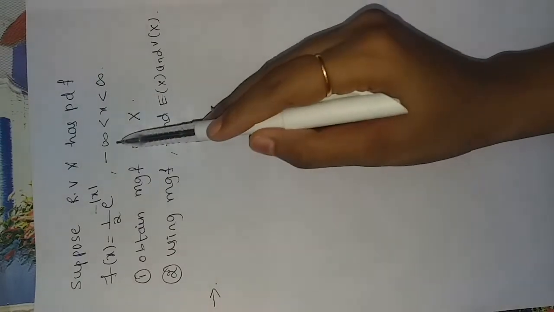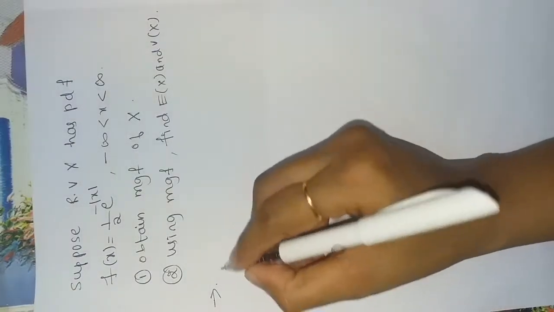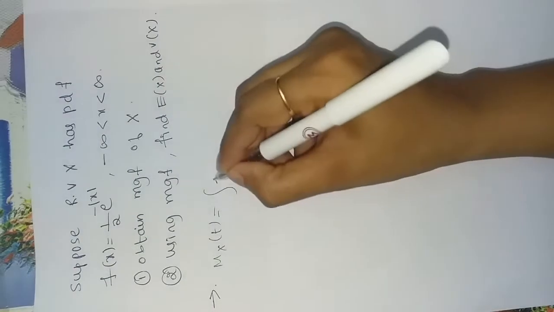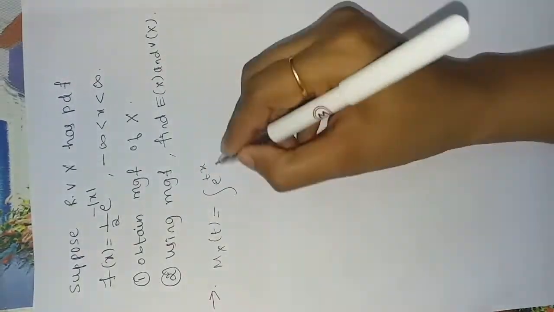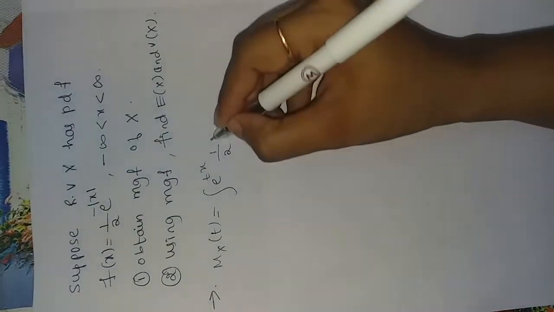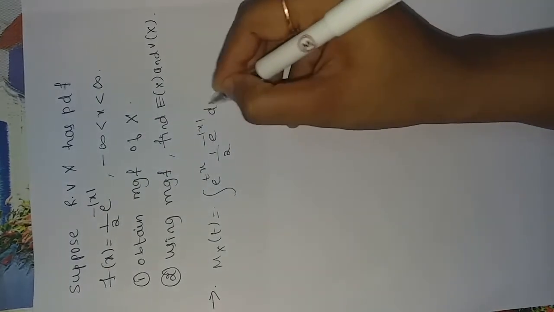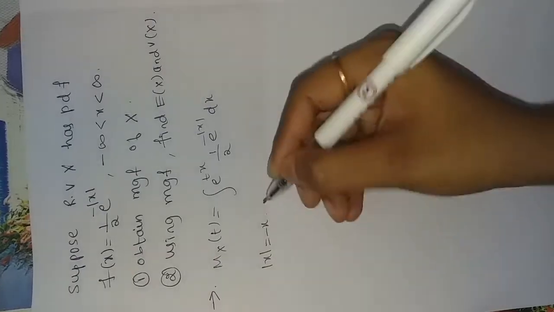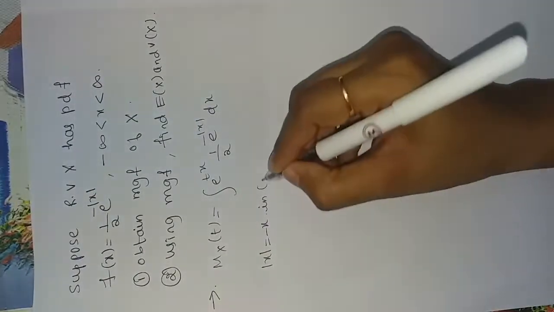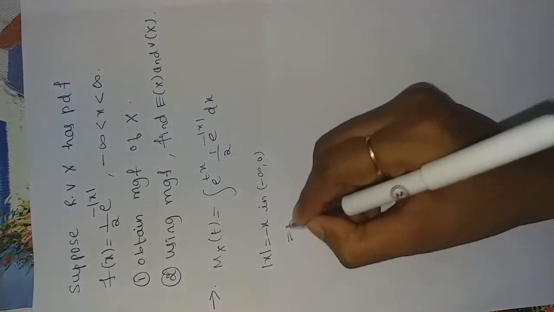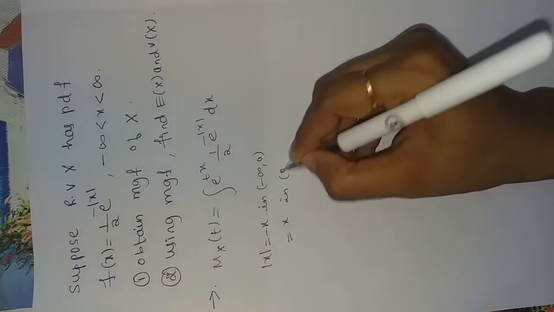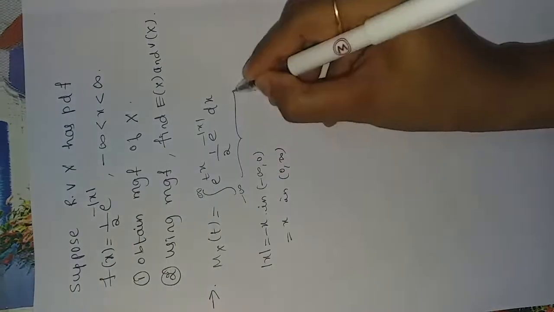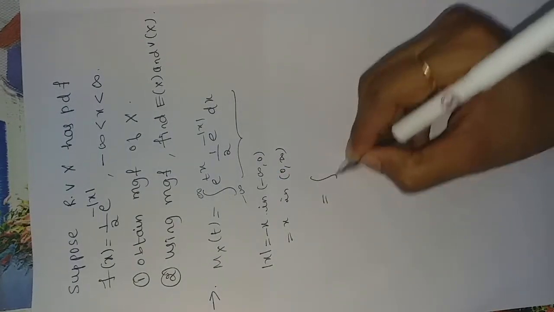Since this is a case of continuous random variable, Mx of t is integration of e power tx into f of x dx, that is half of e power minus mod x dx. Further, mod x is minus x in minus infinity to 0 and it takes the value plus x in 0 to infinity. Therefore, we need to split this integral into two parts.